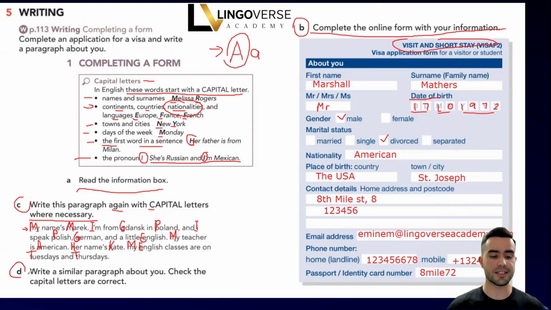We need to write a similar paragraph about you. Okay, this is the paragraph we need to look at. Write a similar paragraph about you.